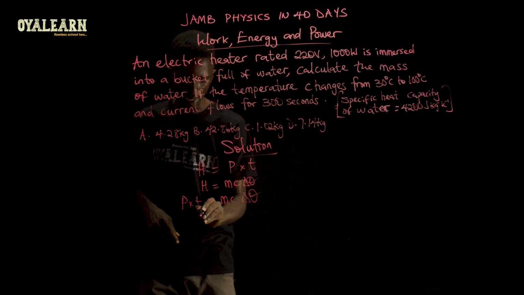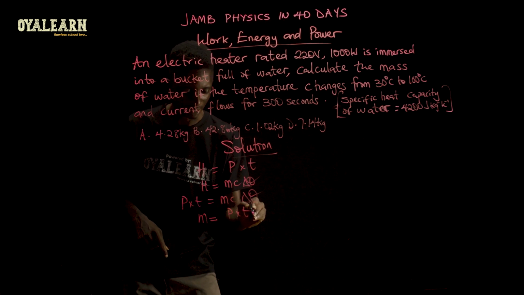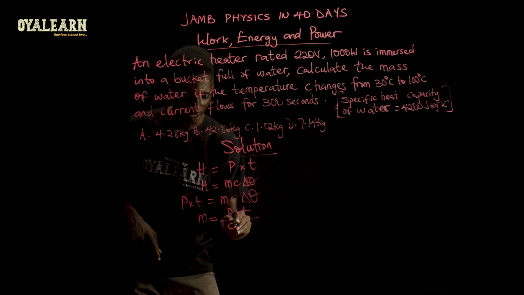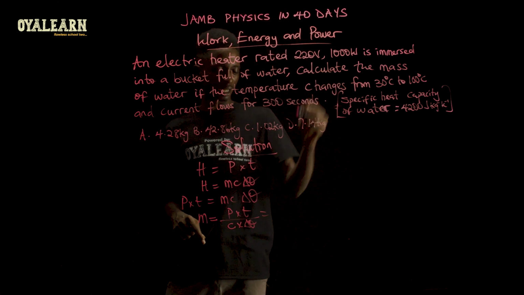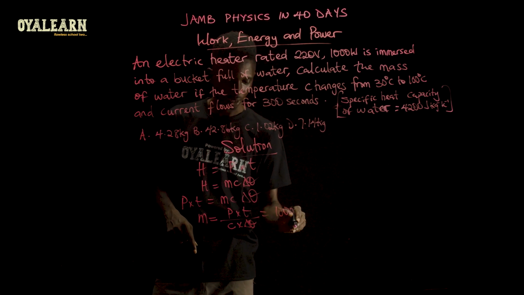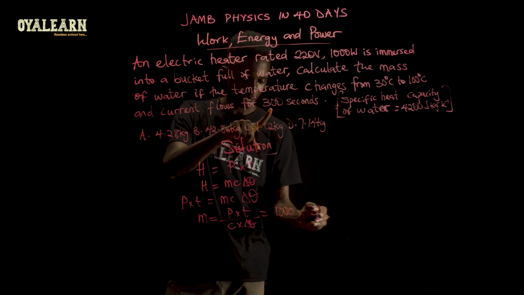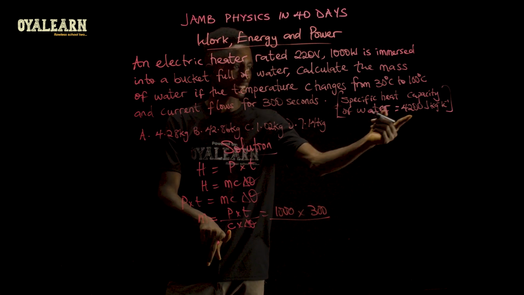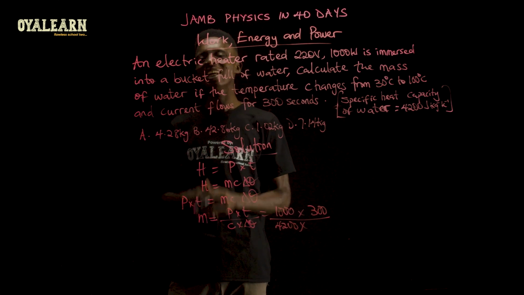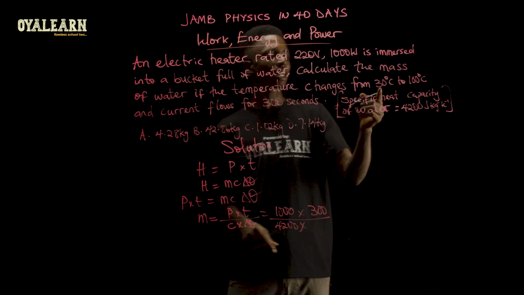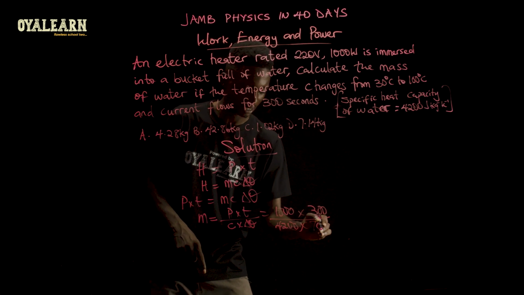So since we are looking for m, make m the subject. m becomes power times time over specific heat capacity times change in temperature. Now the power is given as 1000 watts. Multiply that by the time, which is 300 seconds. Divide all of that by specific heat capacity, which is given as 4200, times the change in temperature. Now from 30 degrees to 100 degrees, that will be 100 minus 30 to give you 70.